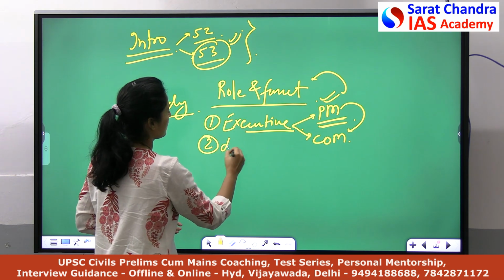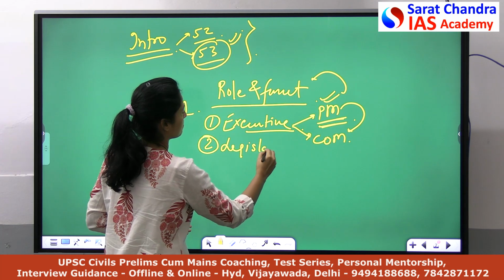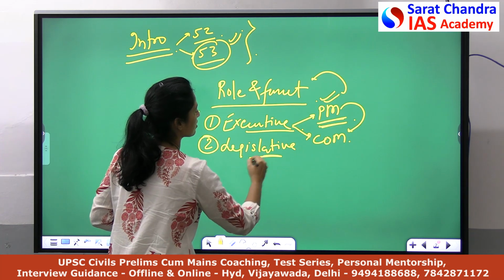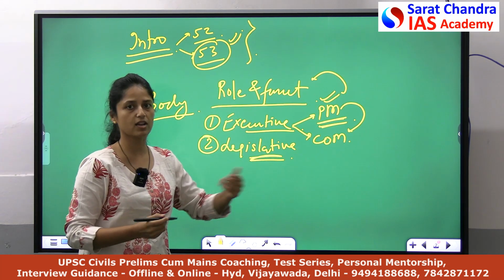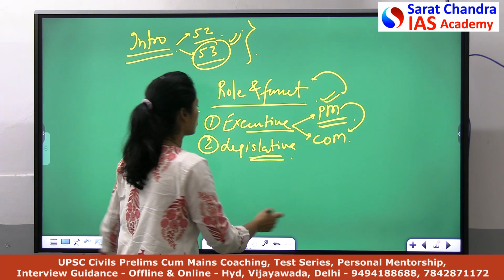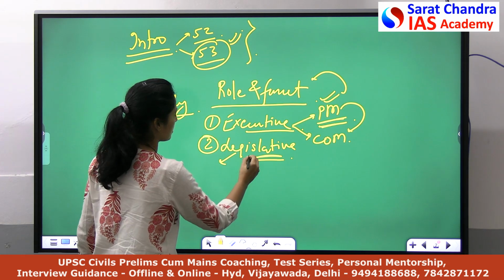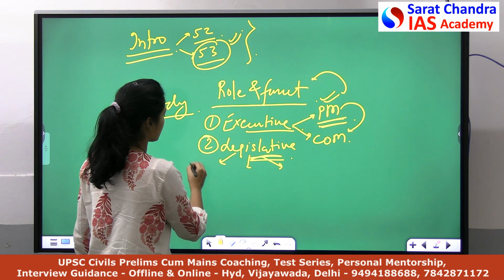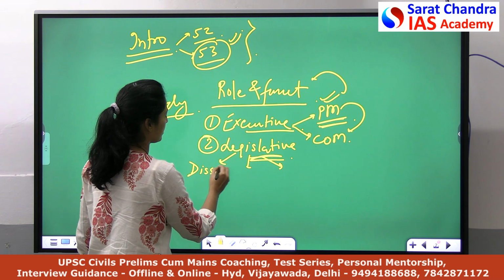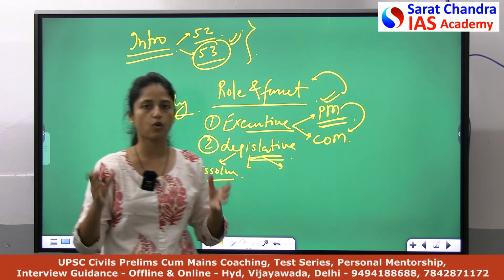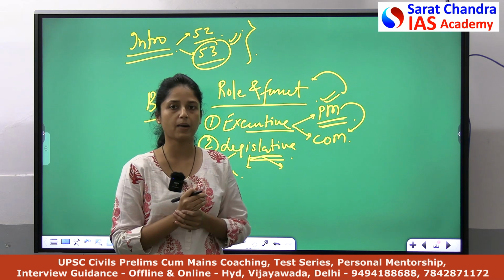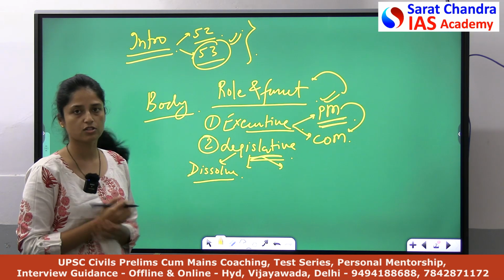Now talking about the legislative functions of President. Legislative functions means you have to relate the President of India with the Parliament. You can discuss 2-3 functions here. For example, President has the power to dissolve Lok Sabha. You might have learned this: whenever a motion of no confidence is passed in the Parliament, he has the power to dissolve Lok Sabha.